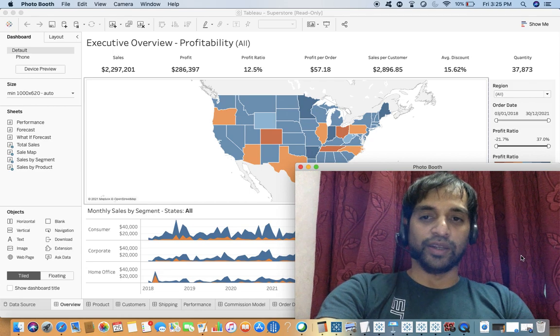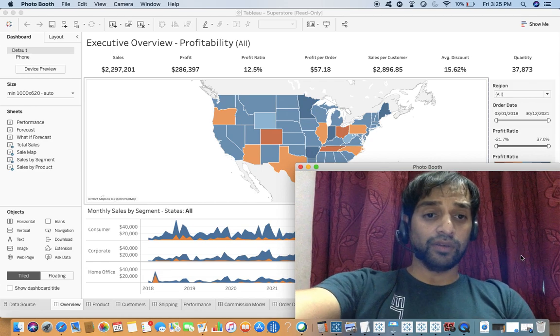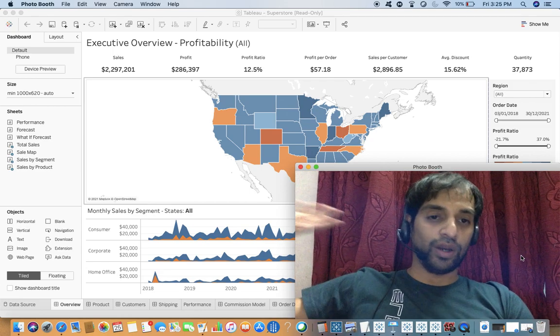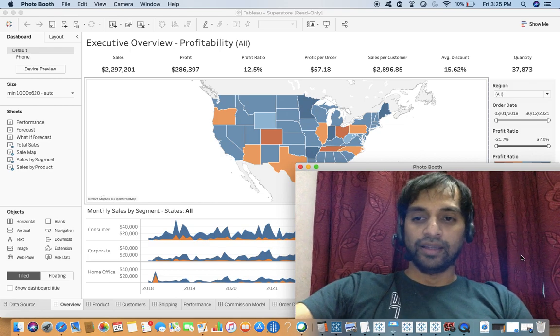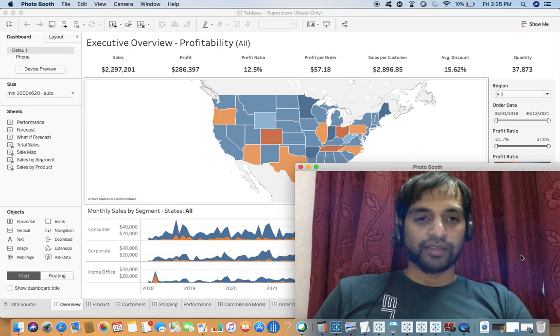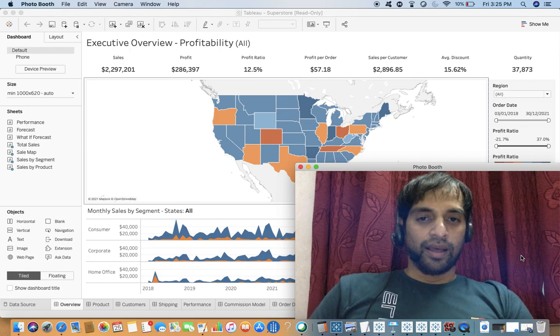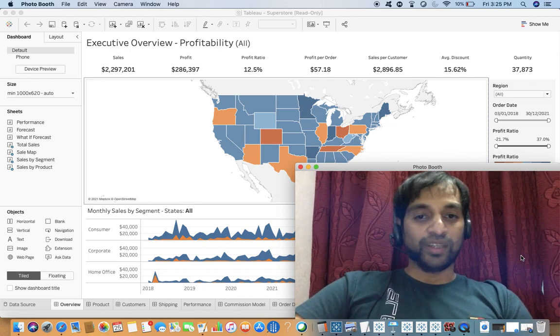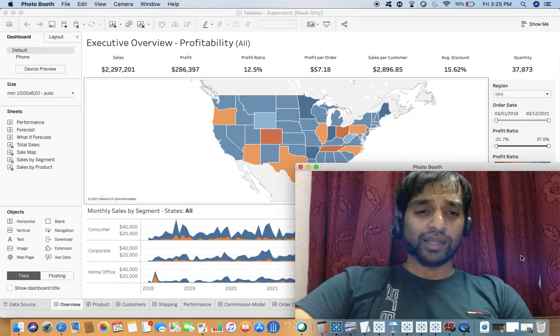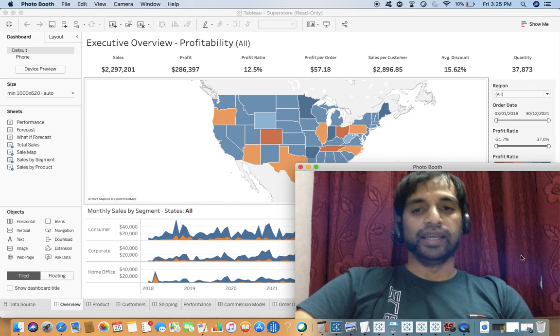So what are you waiting for? Just go ahead and use these two new features even if you are viewers. And not only that, try to embed ask data in your dashboard itself and see what you can get out of it. With these two new features, with these two new additions, you should expect the unexpected.